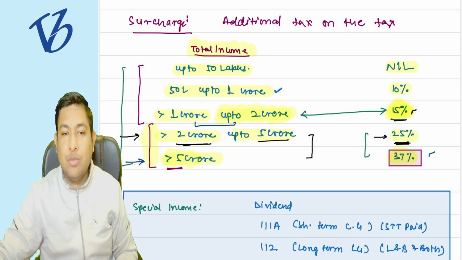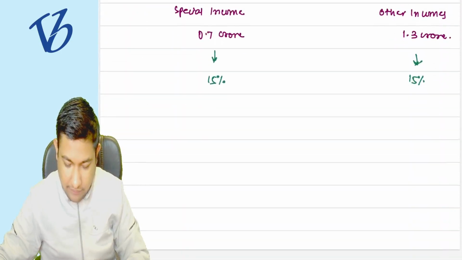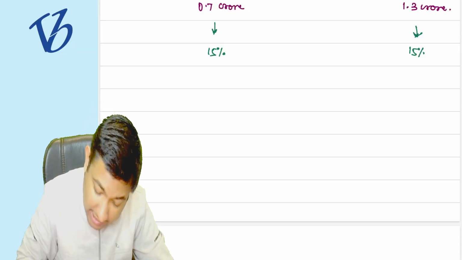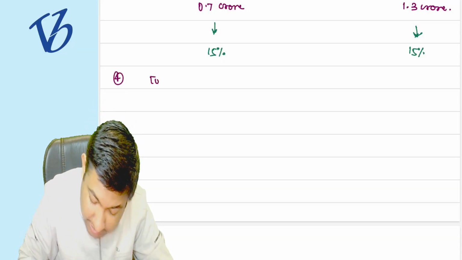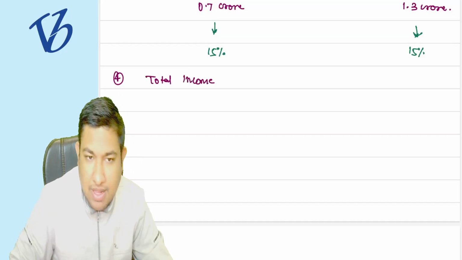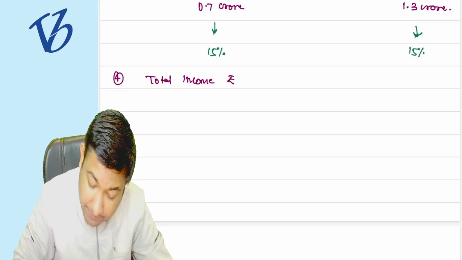Shall I ask you one more question, please? Yes. With this, I am going to end the surcharge discussion. Okay, this is the last question. Suppose my total income is 7 crore.